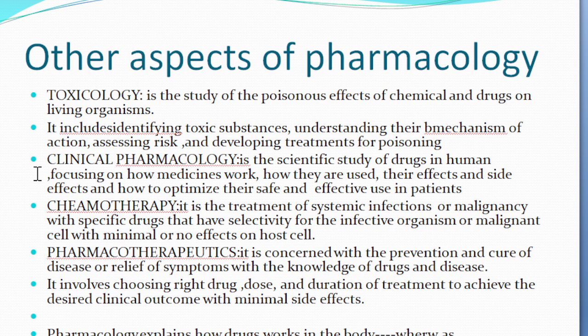Okay, so then we'll move on to chemotherapy. So what is chemotherapy? Chemotherapy is the treatment for systemic infections and malignancies. Here, systemic infections means fungal infections, bacterial infections, and protozoal infections. So it's the study of treatment of all these infections and cancer, with the help of a particular drug that can selectively inhibit the infective organism. For example, if a person has TB, we can give a drug that kills only the TB bacteria, not the human cells, not the host cells.